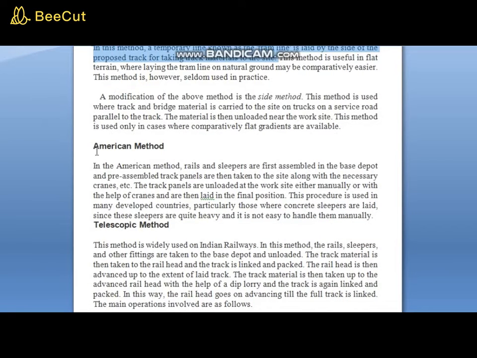When we talk about the American method, rails and sleepers are first assembled in the base depot and pre-assembled track panels are taken to the site with the necessary cranes. It's like precasting. The whole setup with sleepers, rails, fastenings and fittings is assembled at one place, and that will be transported through cranes. Ready-made inbuilt panels will be placed. So this is all about the American method.